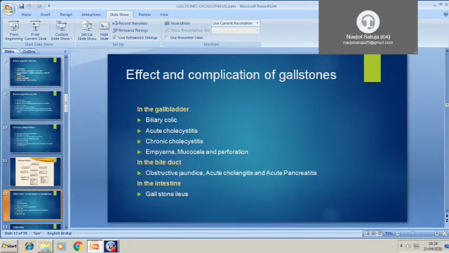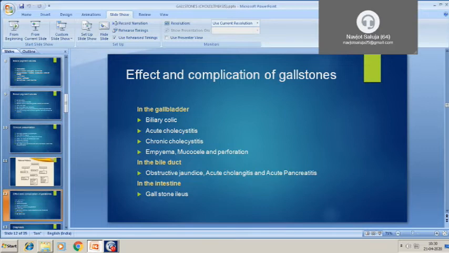Then sometimes there is gangrene of the gallbladder due to the infection, and it can lead to perforation and peritonitis, localized or generalized. Then in the bile duct, if the stone slips in the bile duct, it can lead to obstructive jaundice. It can lead to ascending cholangitis, that is infection of the biliary channels, and it can lead to acute pancreatitis, which is called gallstone pancreatitis. The two most common causes of pancreatitis are, number one, alcoholic pancreatitis, and number two, gallstone pancreatitis.